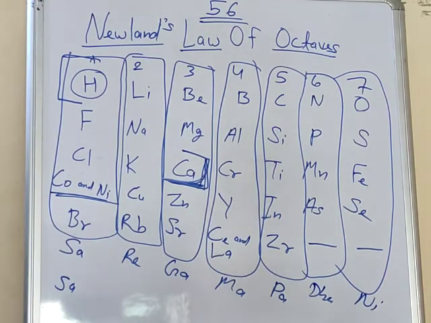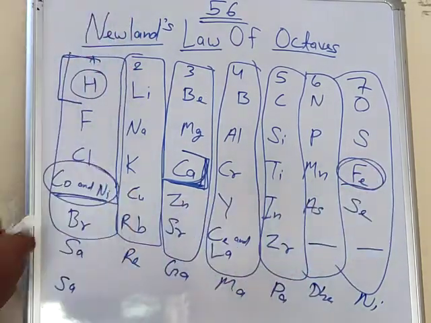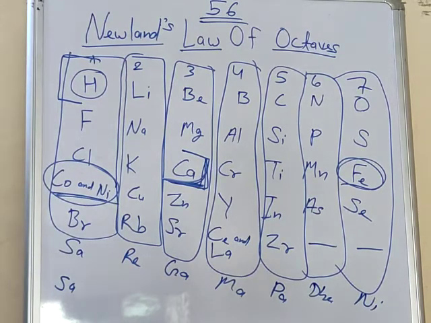So the third failure is that he put two elements in one slot. And the fourth limitation is that iron, cobalt and nickel, all three elements, have the same chemical properties but were placed far away from each other. Understood, beta?